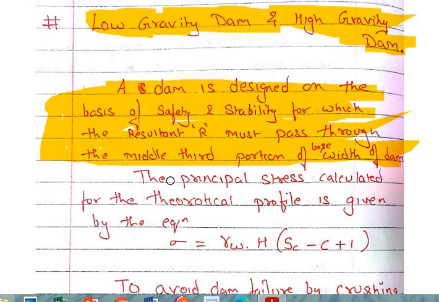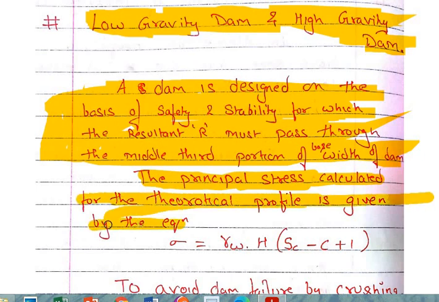Okay. So the stresses acting on a dam are considered on the theoretical profile of a dam. The principal stresses calculated for the theoretical profile are given by the equation.